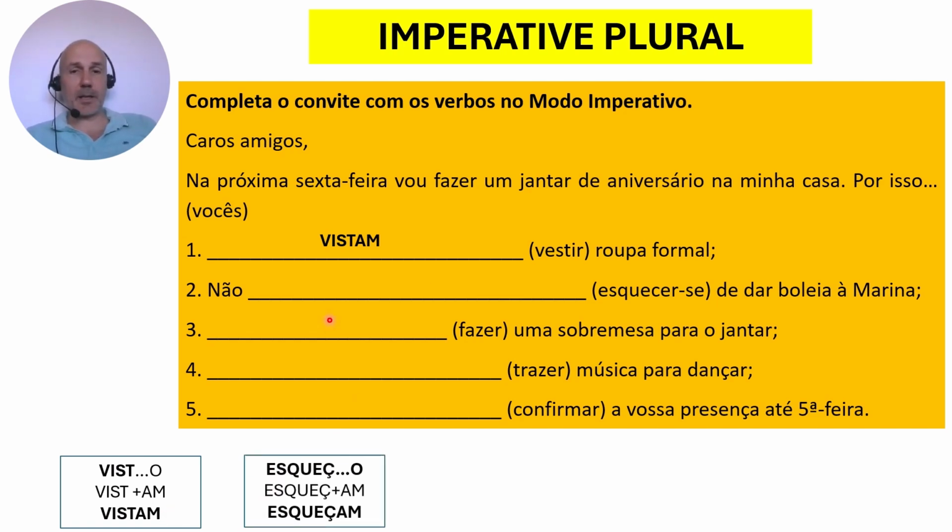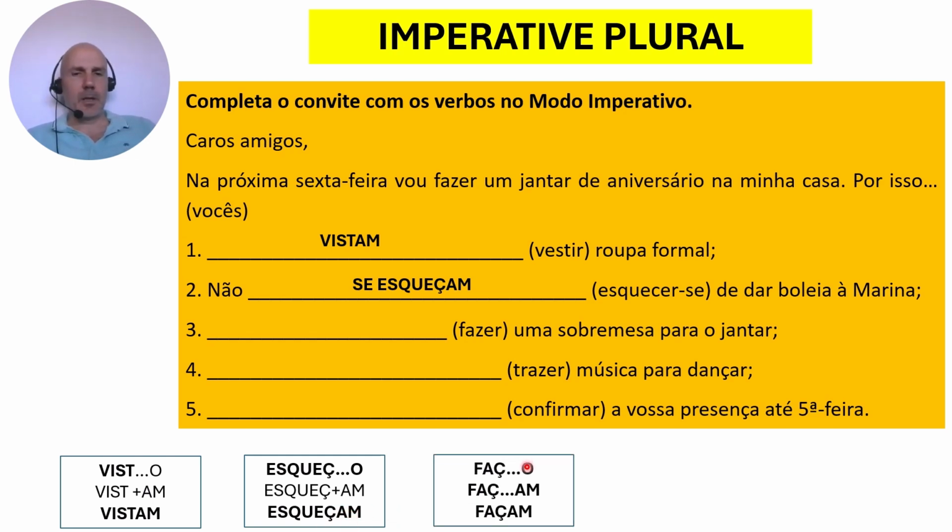For the second one, the verb is esquecer-se, and the solution is esqueçam. But in this case, the verb is reflexive, so I have to say não se esqueçam. Don't forget that now it's a magic word, right? So we flip the pronoun, so não se esqueçam. So how do we get here? Once again, simple. Present tense, first person singular would be esqueço. Get rid of the o, check the table, and you'll see that you have to add this am to the rest of the letters that we have here, and we'll get esqueçam.